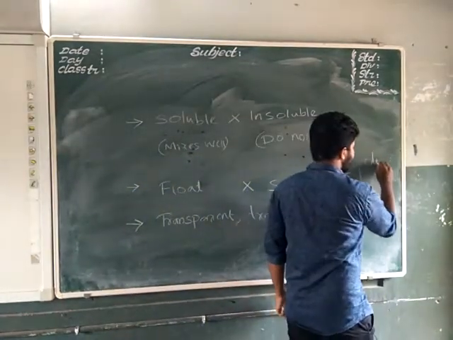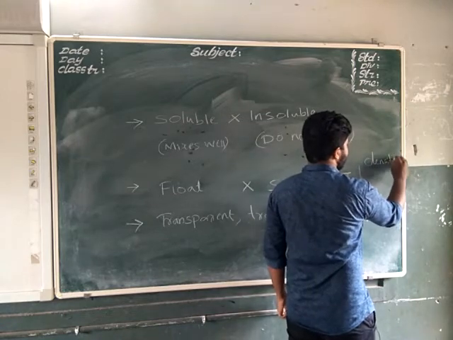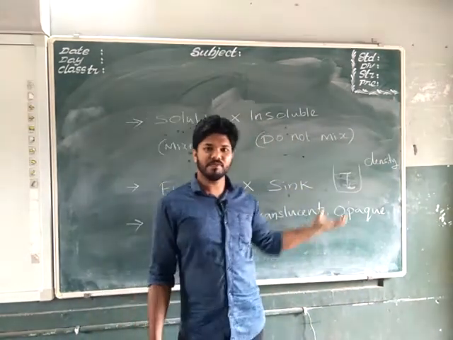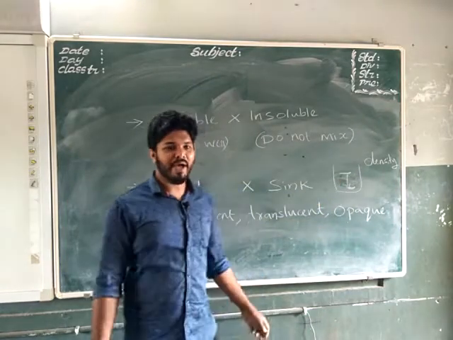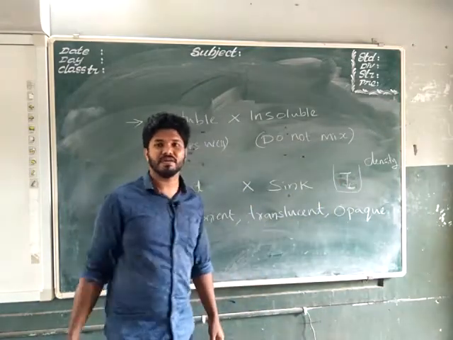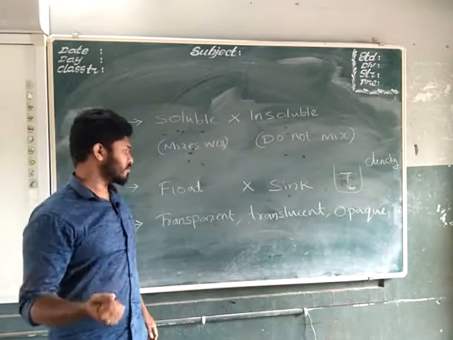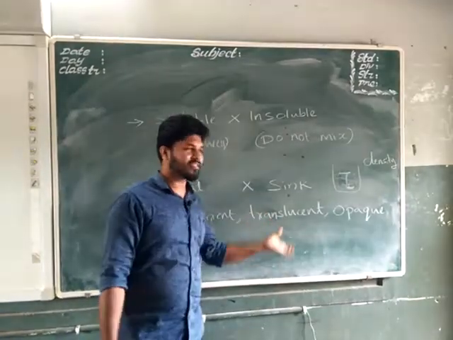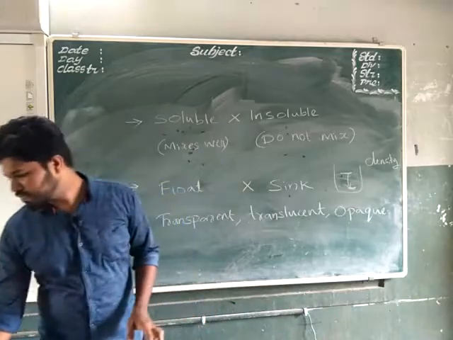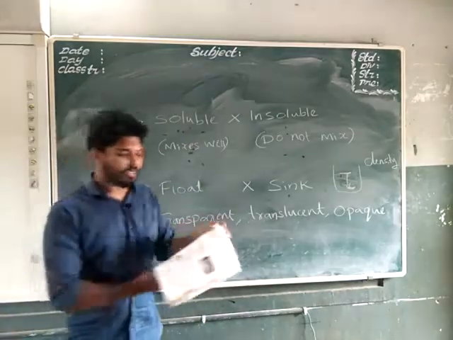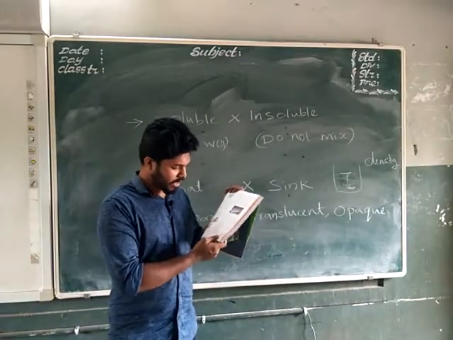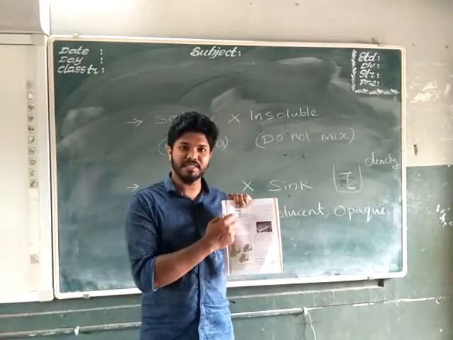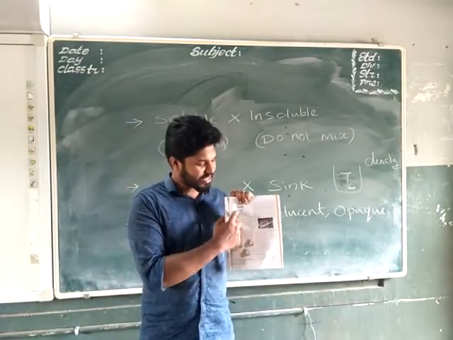Don't be confused in this topic. Density you will study later. What is density? Okay, due to its less density, it will be floating up and the chalk piece will be going down due to the high density of this chalk piece. Okay, right. And last topic is transparent, translucent and opaque. Before moving to that thing, you can see here a picture. Page number 31. You can see some objects are floating in water and some objects are sinking in water. This you can see here.